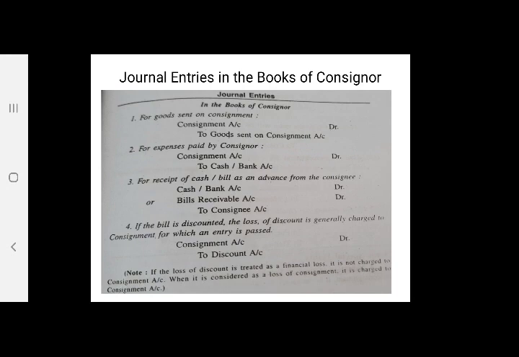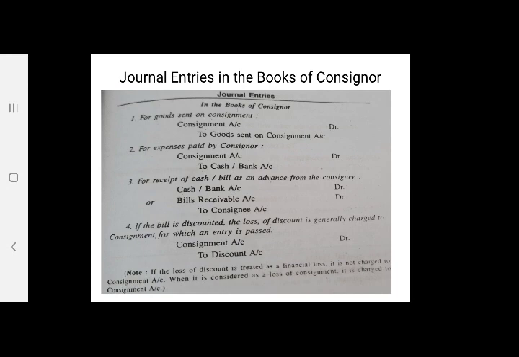Second transaction is for expenses paid by consignor. Now cash has gone from the consignor. Cash is a real account. Debit what comes in, credit what goes out. Cash is credited, consignment account is debited. So the entry will be consignment account debit to cash or bank account.